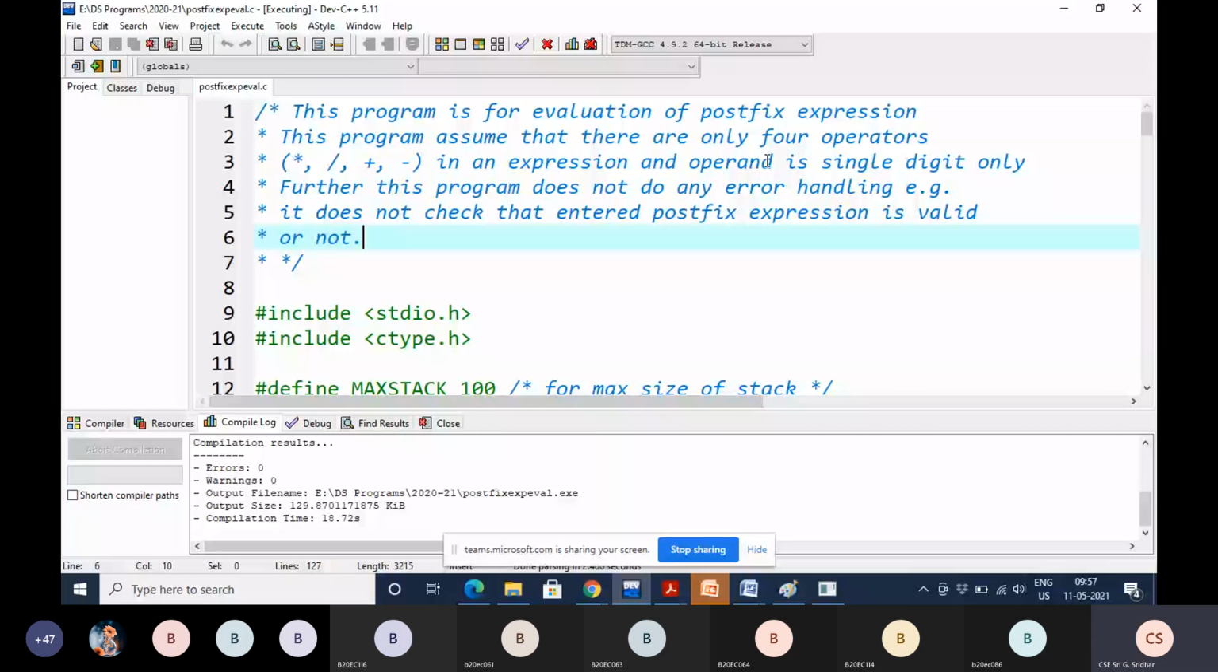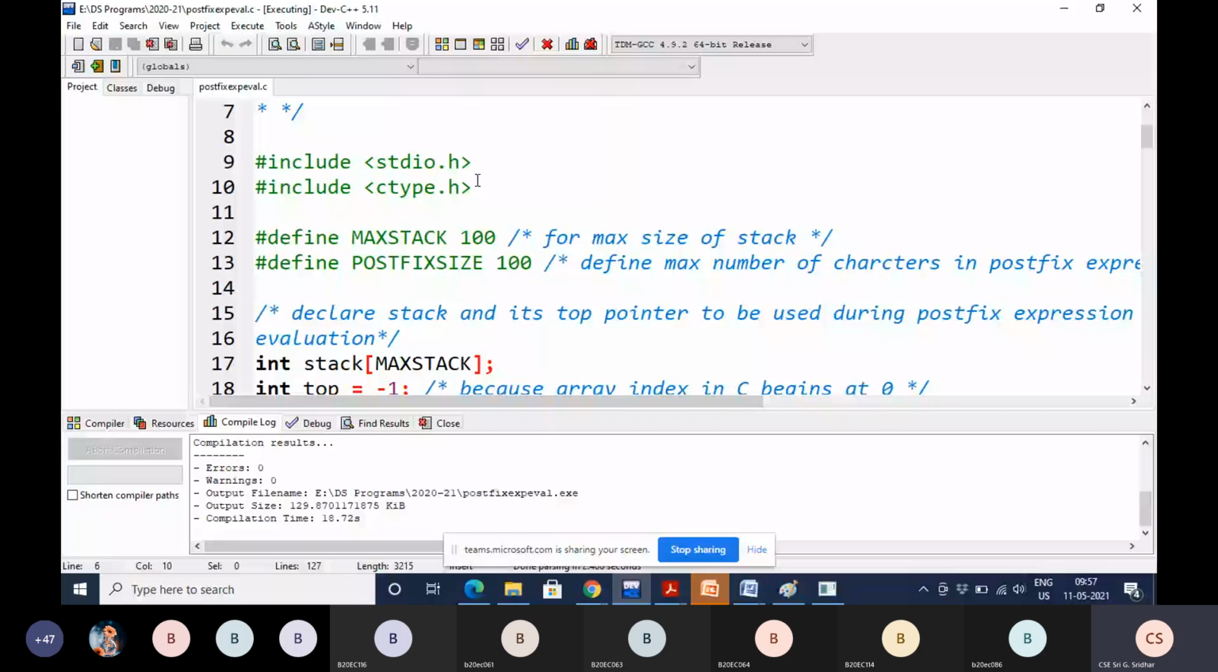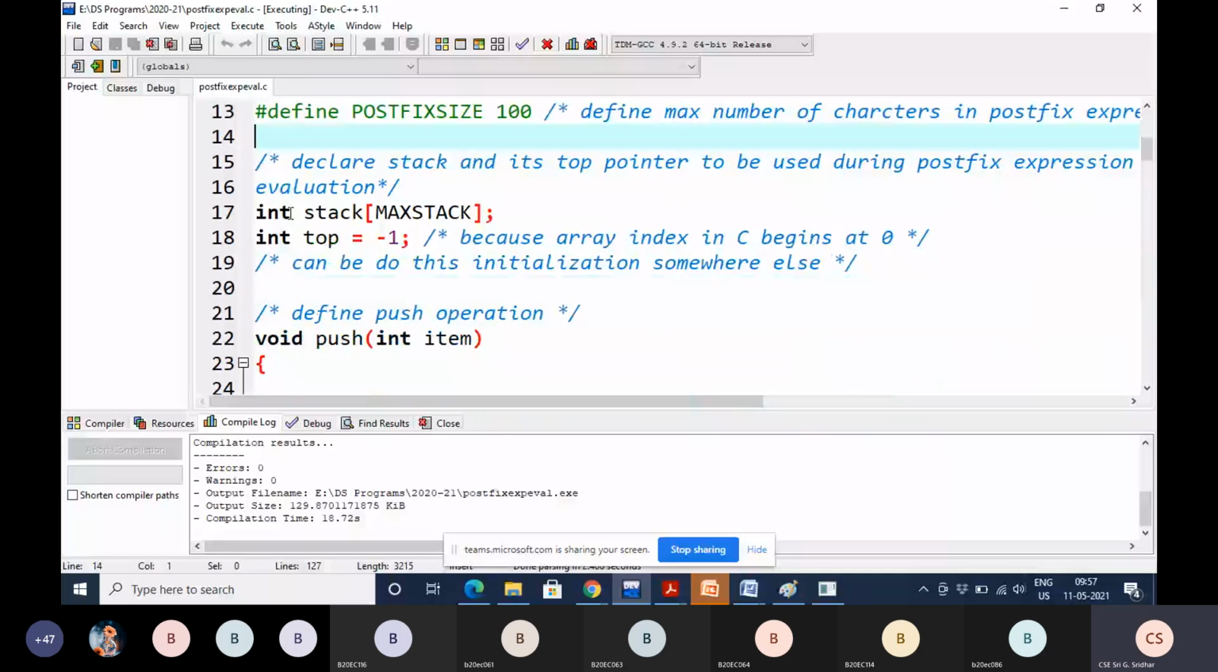Okay, right. Now this is the standard input, C type also, you know, and this is the maximum size of the stack, 100, and the postfix expression size is also 100. So this you know already, we are declaring this stack, max stack. So can anyone tell why we are declaring the stack as a global variable?